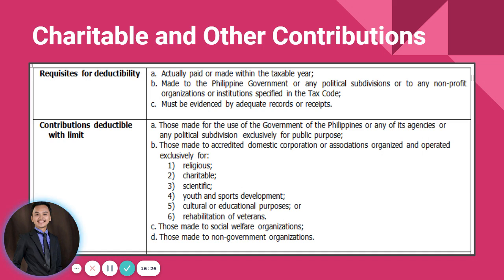Now, we have two types of contributions. Those contributions that are deductible in full and contributions which include a limit.